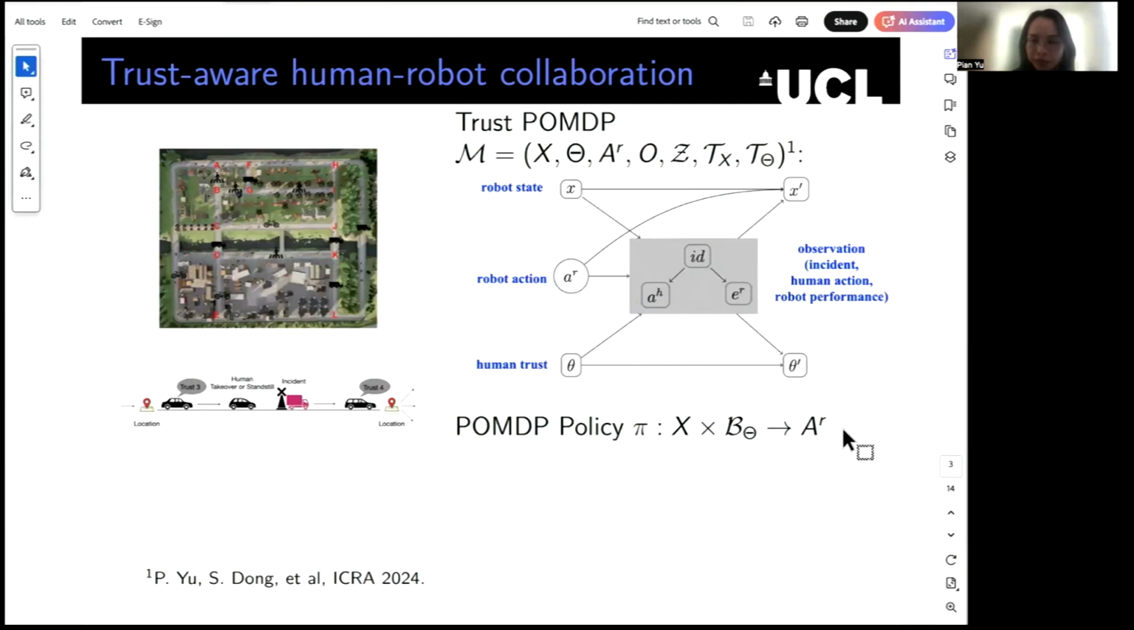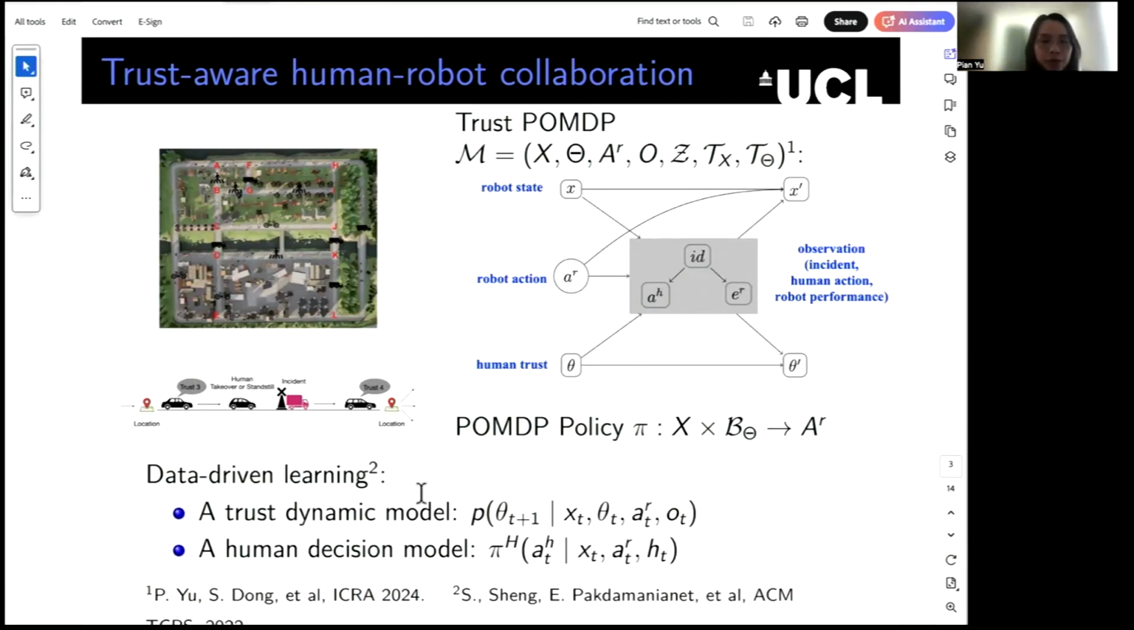A POMDP policy is defined as a map from the robot state and the belief state of the human trust to the robot action. To further complement the model, we propose a data-driven learning approach, where we first collect data online, which is then used to train a trust dynamic model and a human decision model.